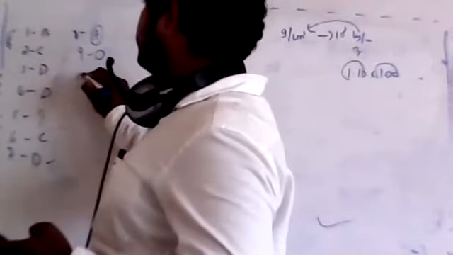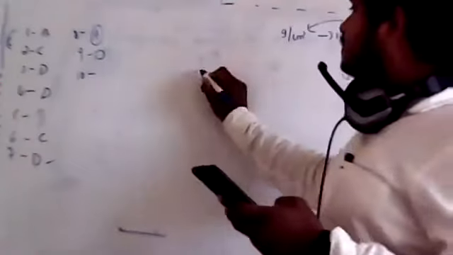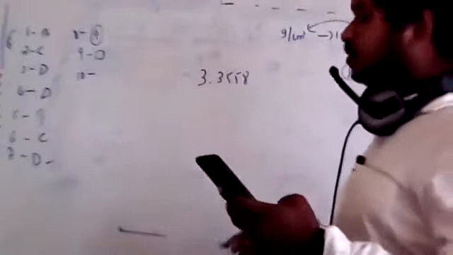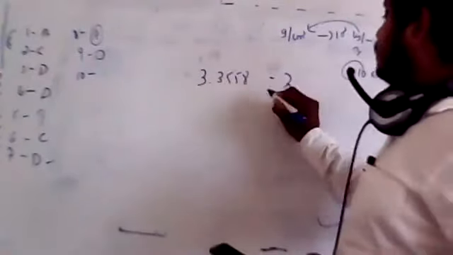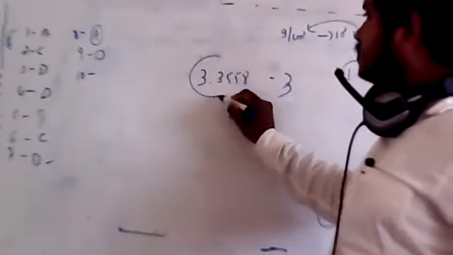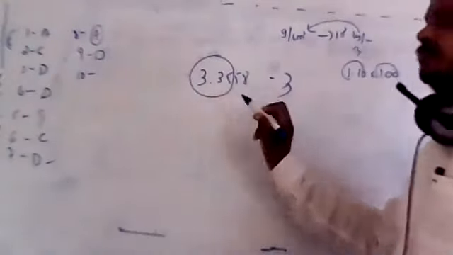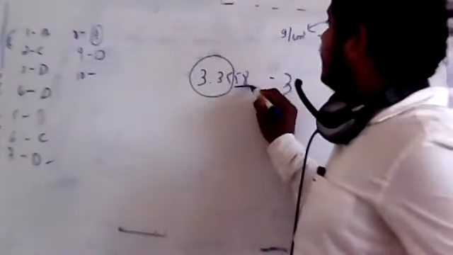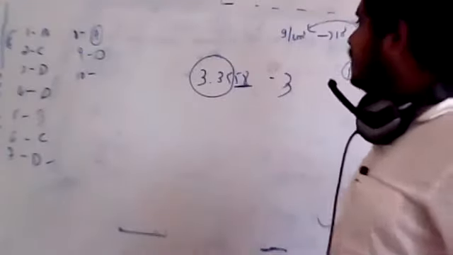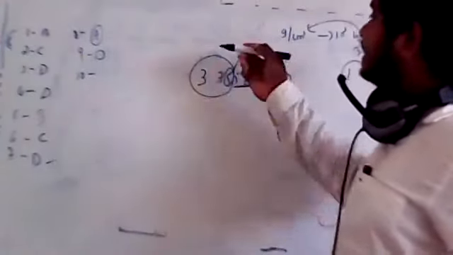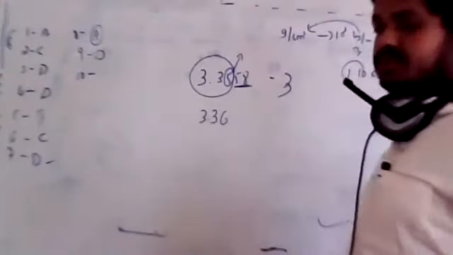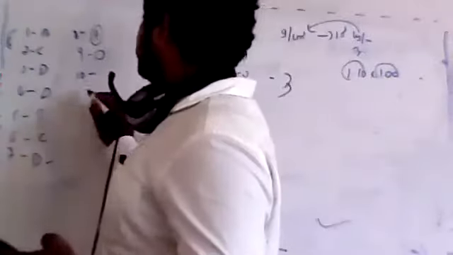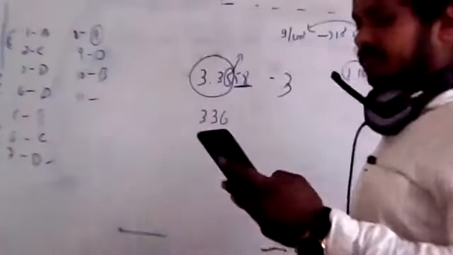It is D. So the 10th one: round off 3.3558 to three significant figures. Okay, three significant figures. So here you should round off to three significant figures. If you see the next number, which is 5, you can also see the next two digits are greater than 50. So it's better to round off this value to the next digit. So it becomes 3.36. Yes, Shilpa. Yes, Anirudh. Right? So this answer is there in option B. Got it? Answer B. Okay.